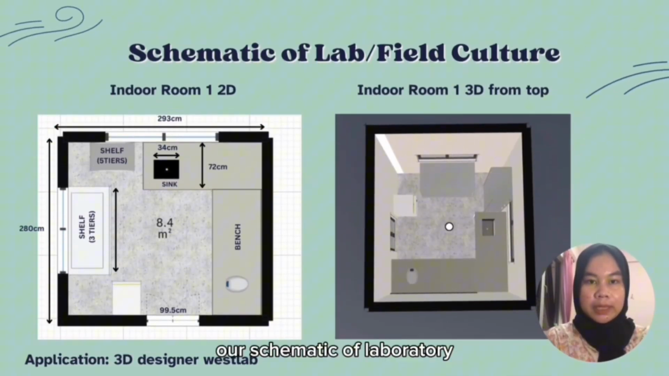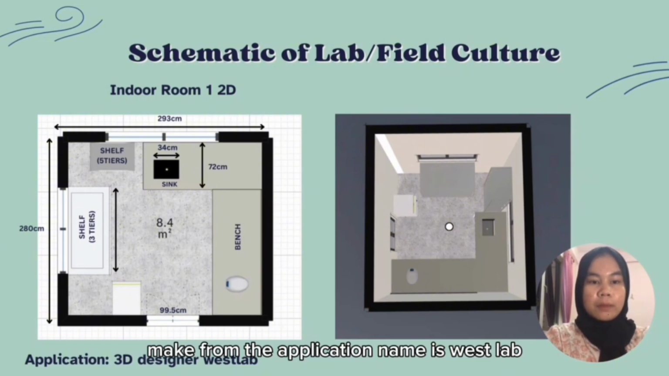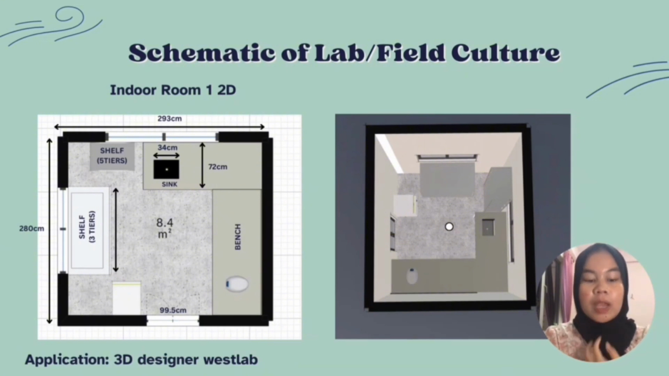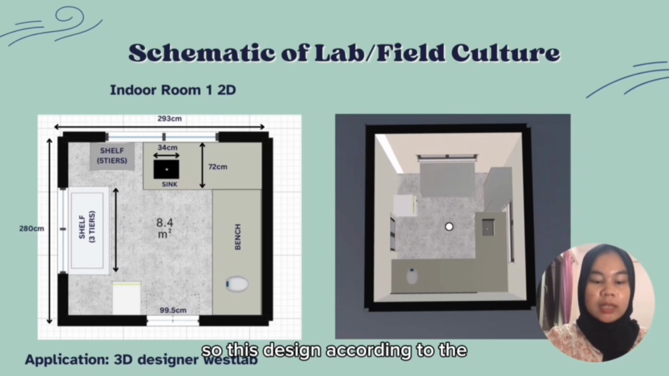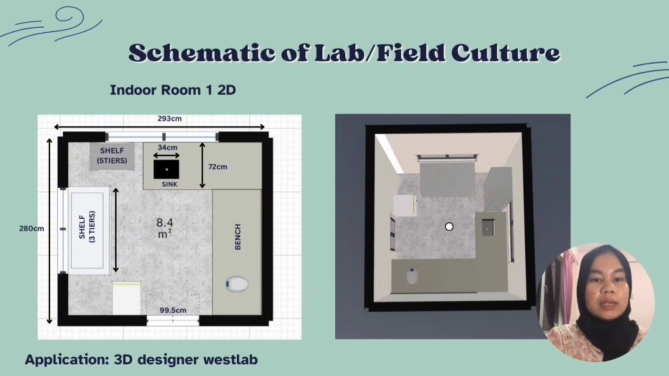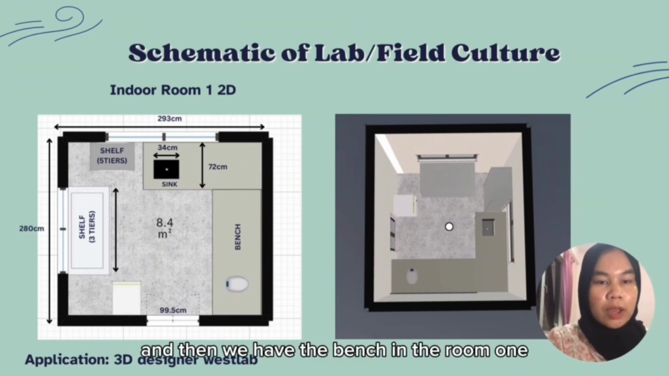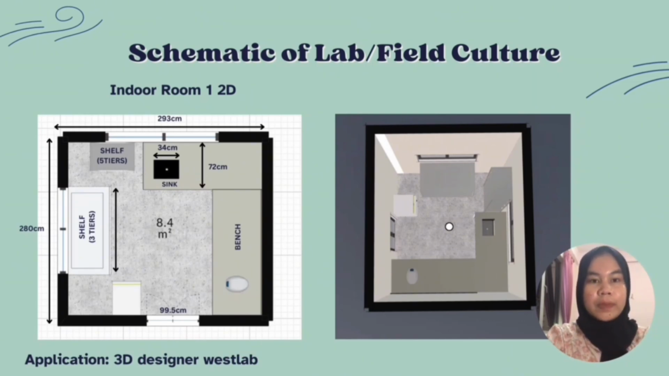This is our schematic of laboratory or field culture Isochrysis. We made this figure or design from the application named West Lab, according to the previously determined size. On the design, we make the shelf, and then the sink, and then we have the bench in indoor room 1. For the schematic of lab or field culture Isochrysis, we make the design of indoor room 1.